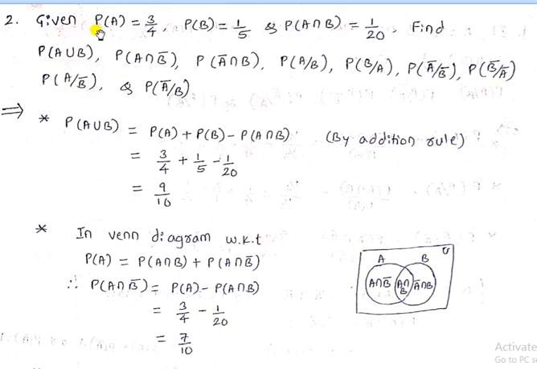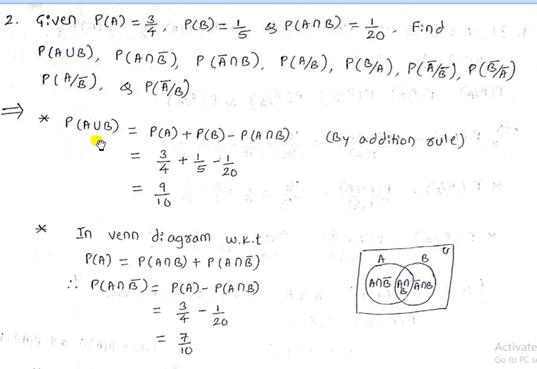Second example: given probability of A is 3 by 4, probability of B is 1 by 5, and probability of A intersection B is 1 divided by 20. Then find the following terms. Solution. First one, probability of A union B.